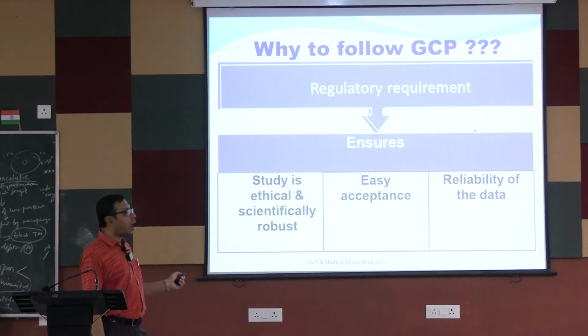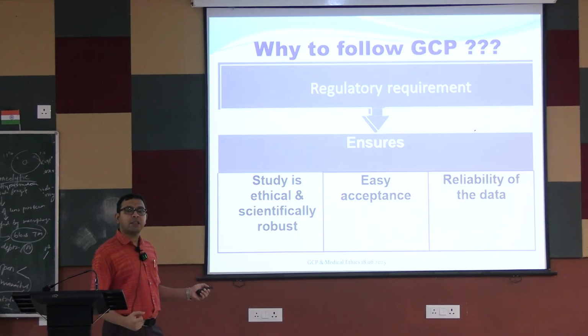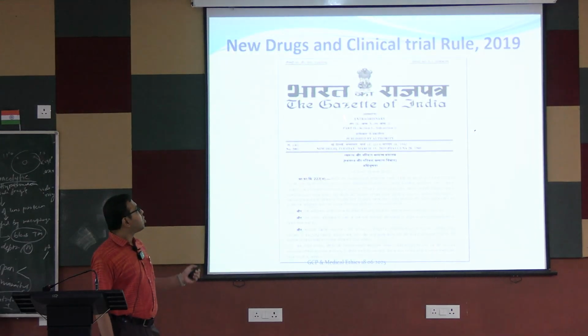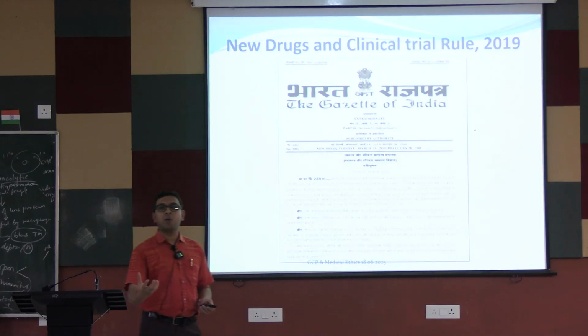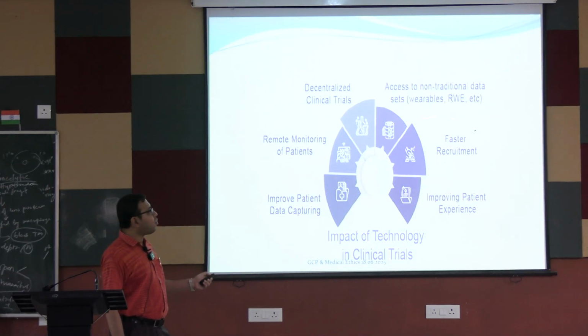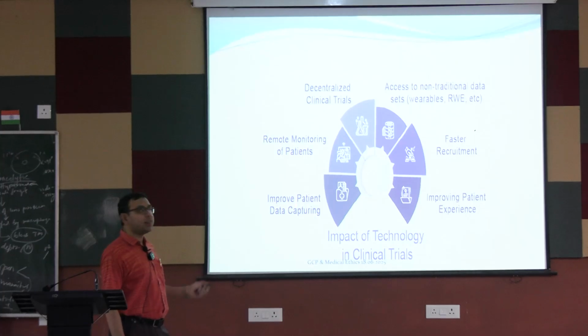Ultimately that ensures the study is ethical and scientifically robust. It can be easily accepted, it is validated, data is reliable, and the safety and efficacy of the trial subjects are protected. So this is the New Drugs and Clinical Trials Rules 2019, which is the updated one in our country, which is usually followed. Ultimately that leads to faster recruitment, improved patient experience, improved quality of life of the patient, improved patient data capturing, remote monitoring of the patients, and decentralized clinical trials.